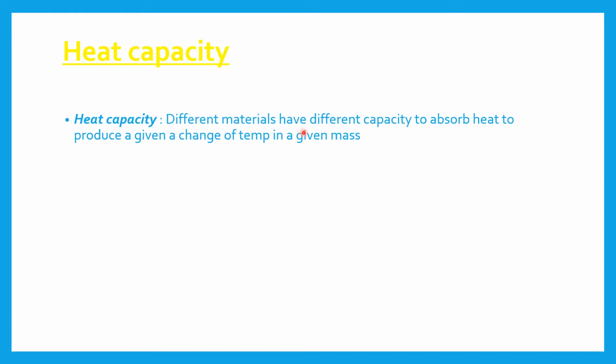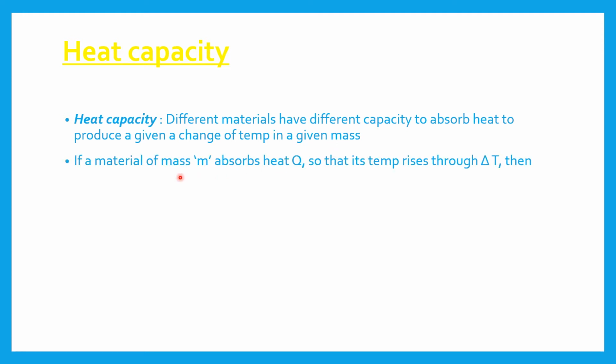Different materials have different capacity to absorb heat to produce a given change of temperature in a given mass. If a material of mass m absorbs heat Q so that its temperature rises through delta T, then the heat capacity can be given as Q upon delta T.